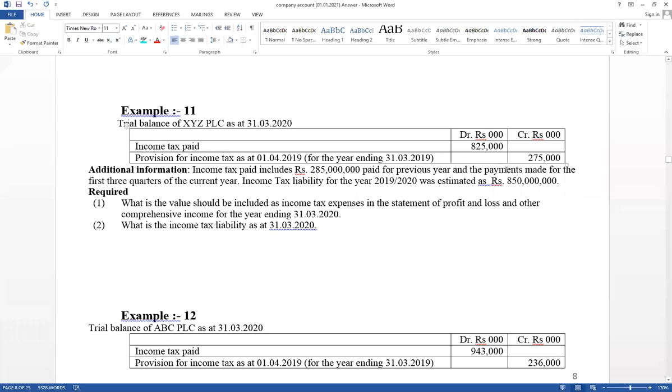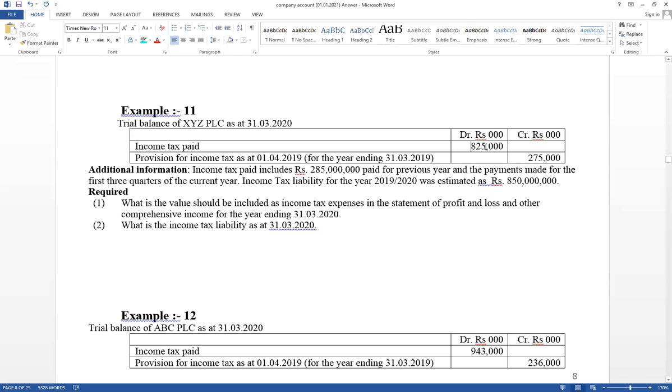The balance part is normal. This is a provision for income tax last year. This is the last year provision value. Now think about the additional information. Income tax paid includes 285,000 paid for previous year and payment made for first three quarter.